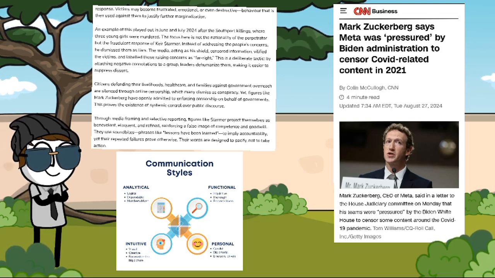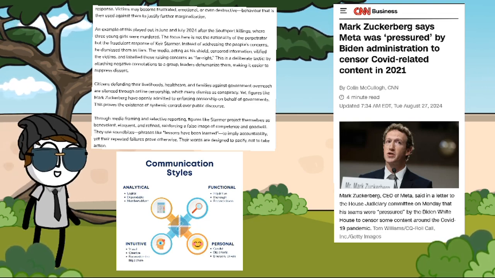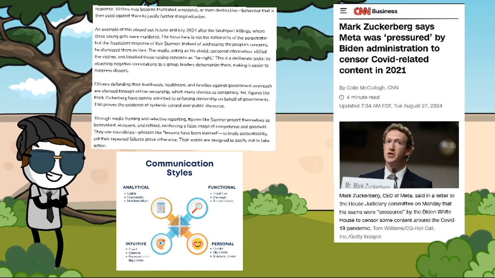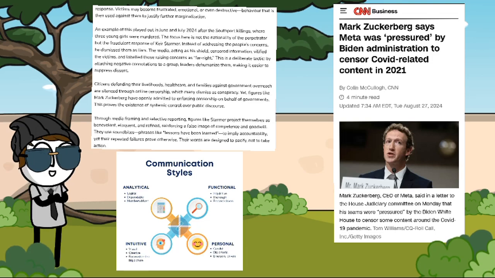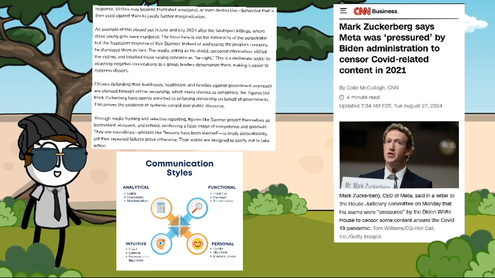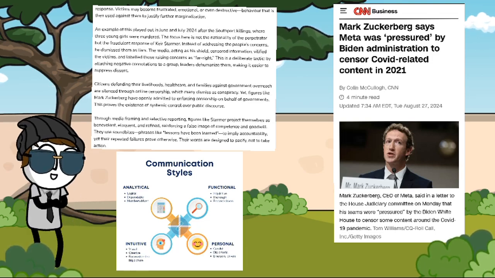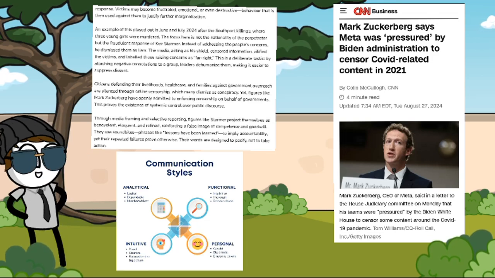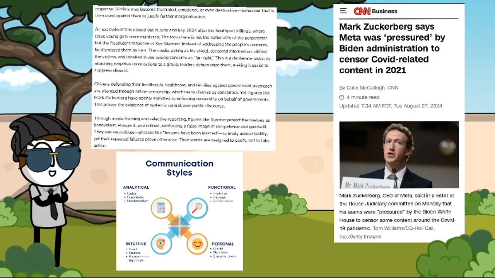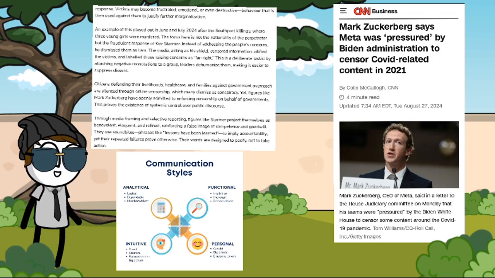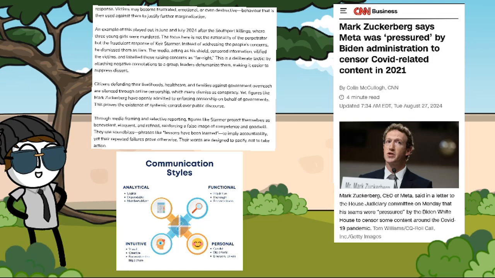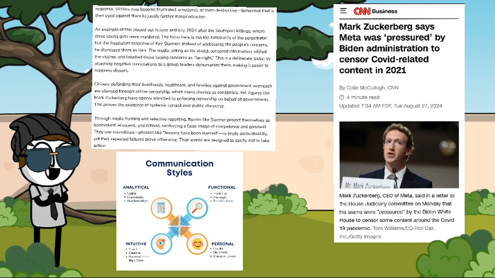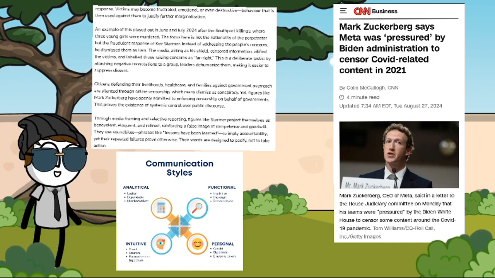An example of this played out in June and July of 2024, after the Southport killings, where three young girls were murdered. The focus here is not the nationality of the perpetrator or him being a migrant, but the fraudulent response of Keir Starmer. Instead of addressing people's concerns, he dismissed them as liars. The media, acting as his shield, censored information, vilified the victims and labelled those raising concerns as far-right. This is a deliberate tactic: by attaching negative connotations to a group, leaders dehumanise them, making it easier to suppress dissent.